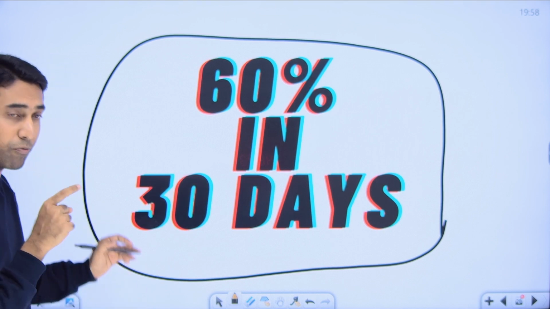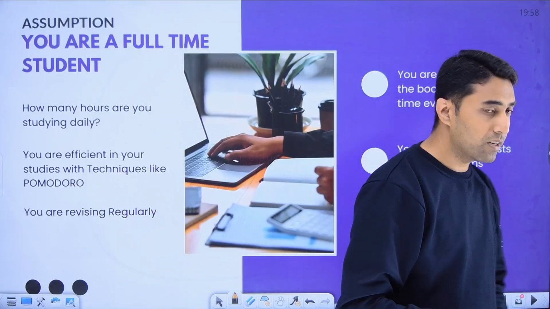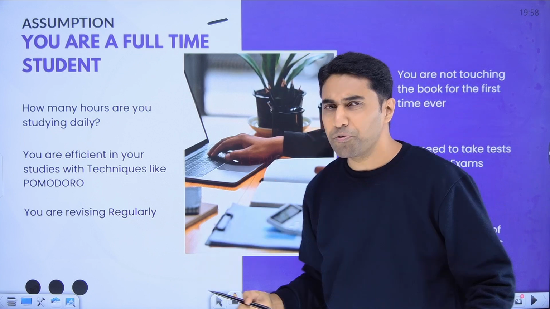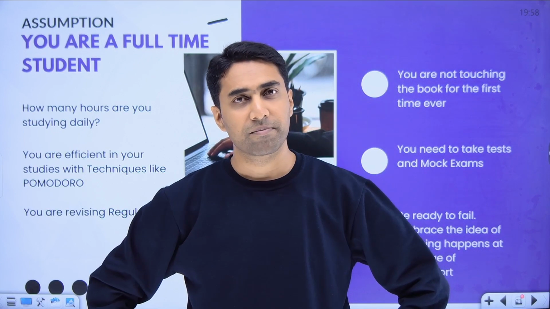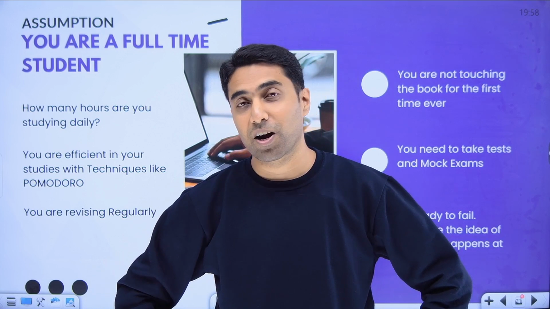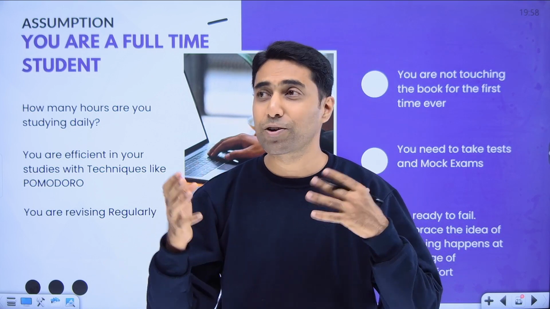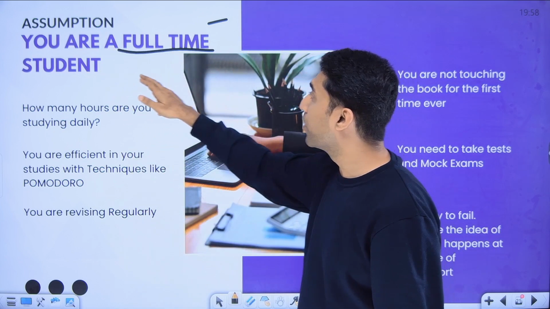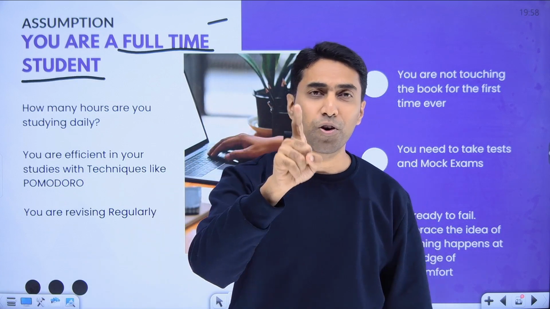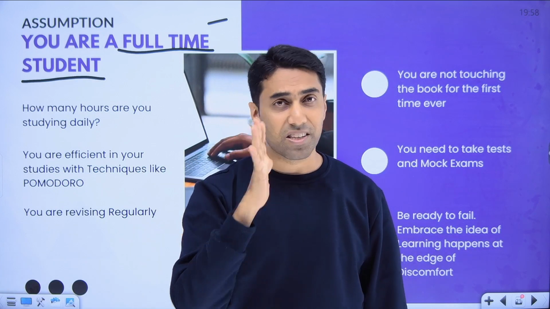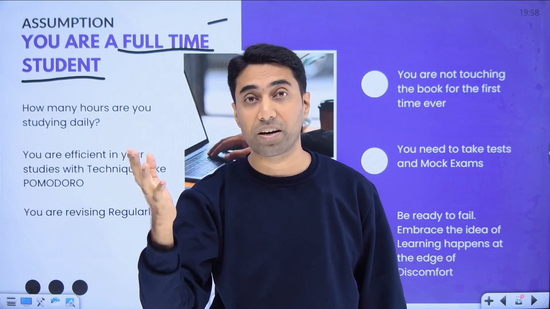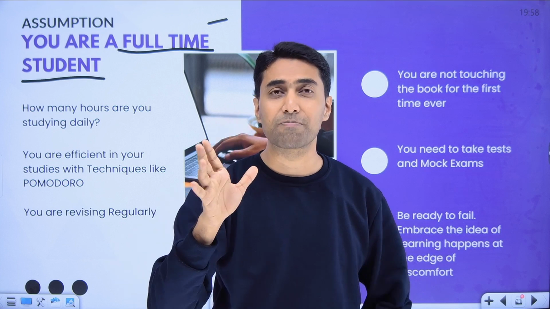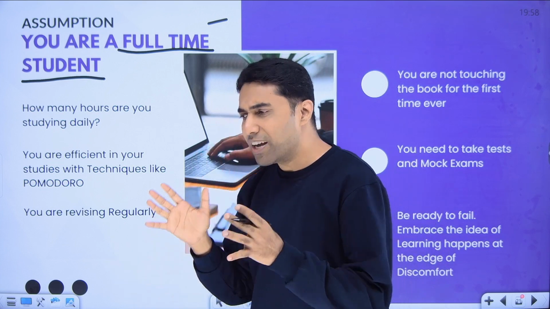So same way now, if you want to do it in 30 days, you have to listen. And what should you do? Before you listen, in this whole video, I have made some assumptions, especially in tax, in accounts, in financial management. In these problems, you need to make some assumptions, right? Similarly, my first assumption is you are a full-time student. So if you are a person who is working, you can finish 60% in 60 days or 75 days, not 30 days. Okay, you can follow the same formula, but instead of 30 days, make it 60 or 75, because we have to be realistic.